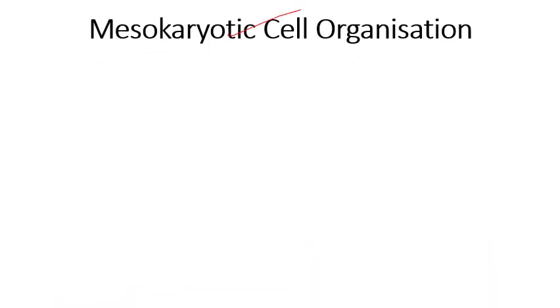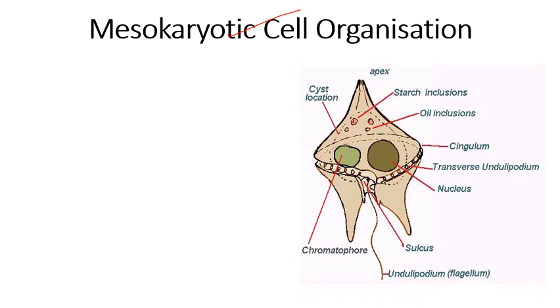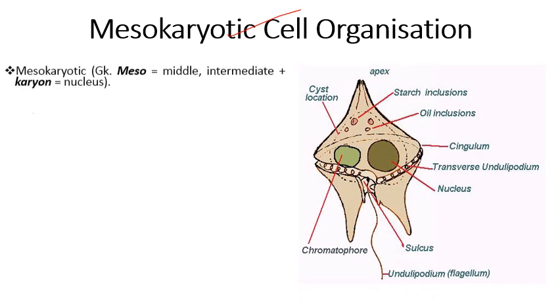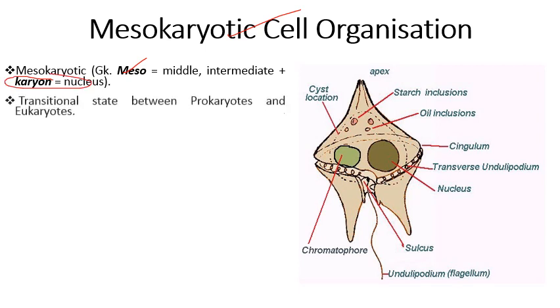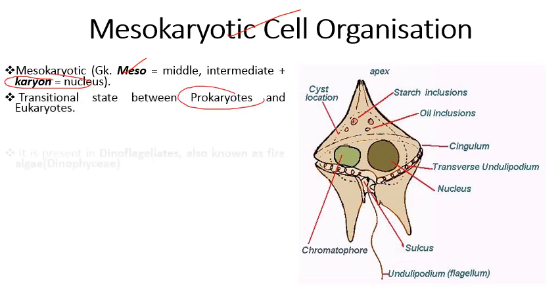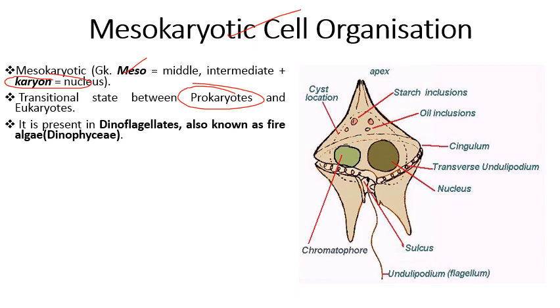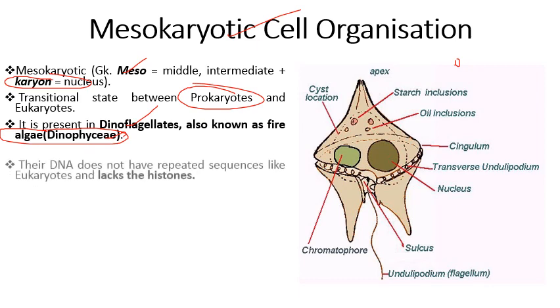Next comes mesokaryotic cell organization. So it lies in between the prokaryotes and eukaryotes. Meso means middle or intermediate, karyon means nucleus. So this is the transitional state between prokaryotes and eukaryotes. इसमें आते हैं हमारे dinoflagellates. So dinoflagellates, also known as fire algae, पyrophyta के member हैं, that is Dinophyceae.